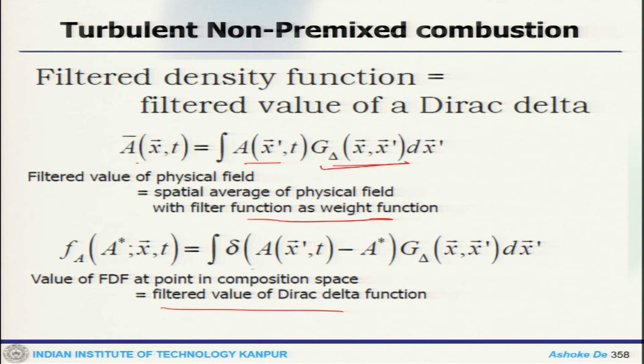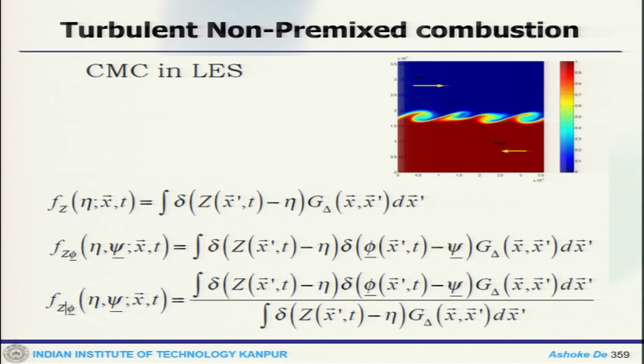And now, similar to the RANS framework, one can also use these things in the LES framework in CMC. CMC in RANS is itself quite computationally expensive, but when you go to LES it will become even more computationally expensive. That is the price you pay, but it can provide you good predictions.